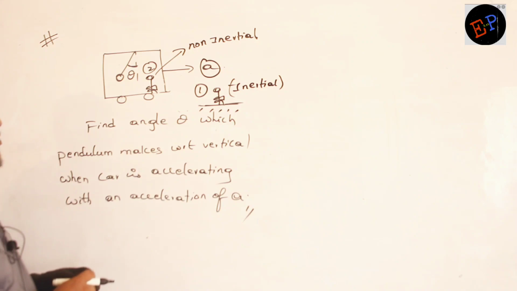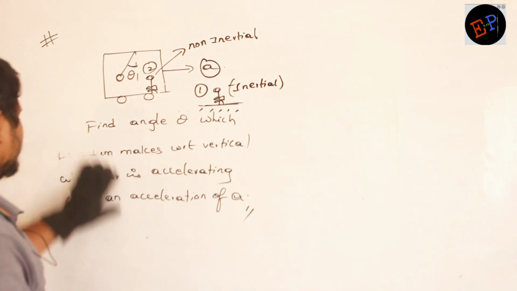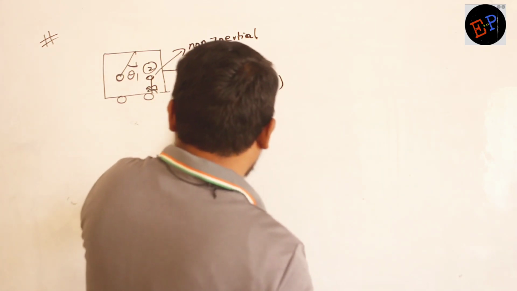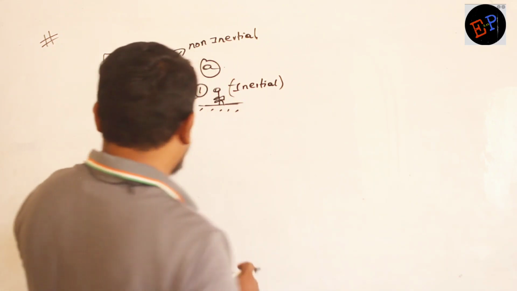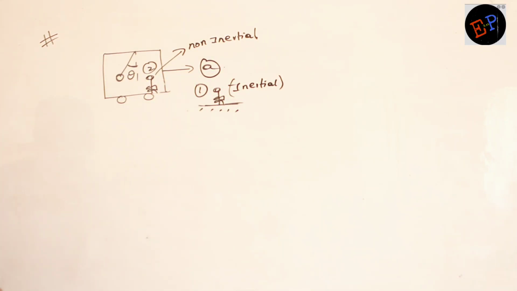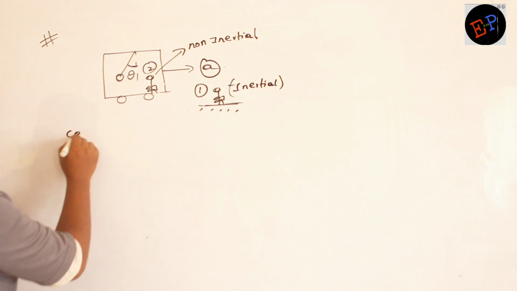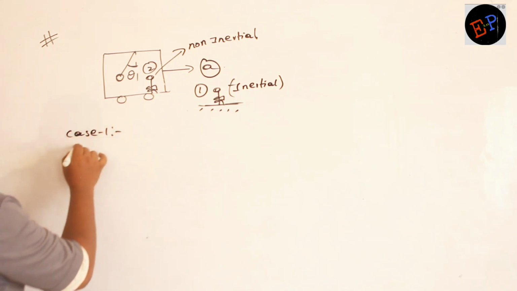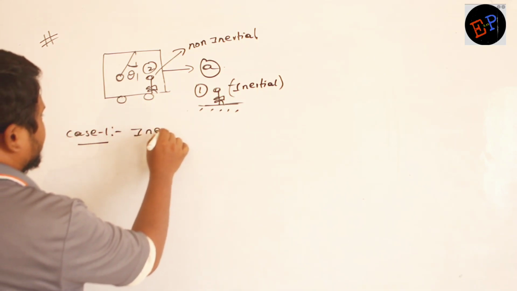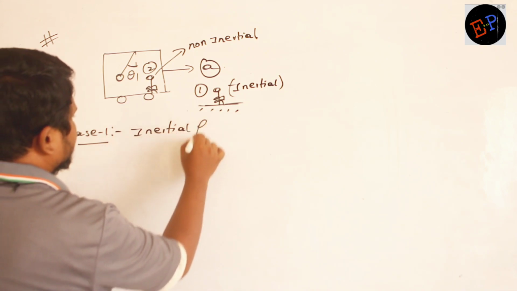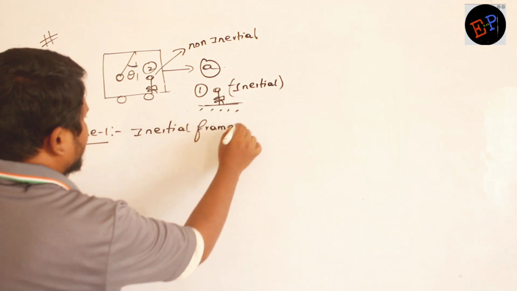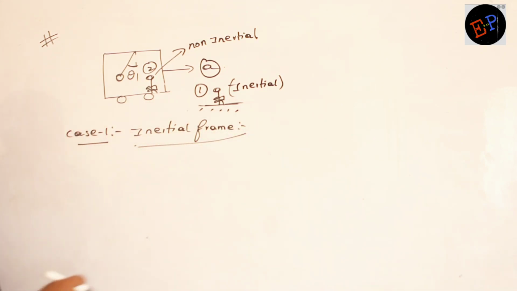Now let us try to do the problem by using first of all inertial frame. Then we will try to understand how to do the problem with the help of non-inertial frame. So which is the first reference I am taking? Case number 1 is inertial frame. So that is with respect to observer number 1.